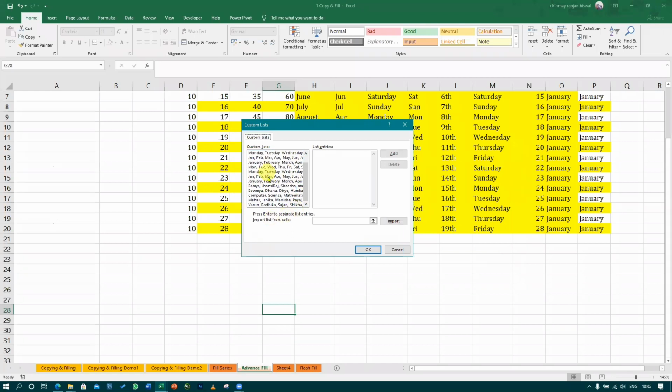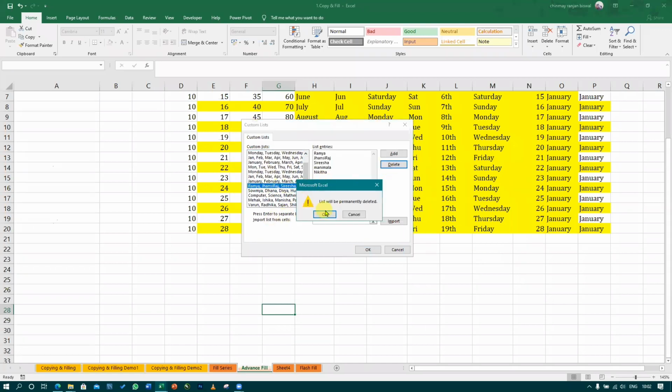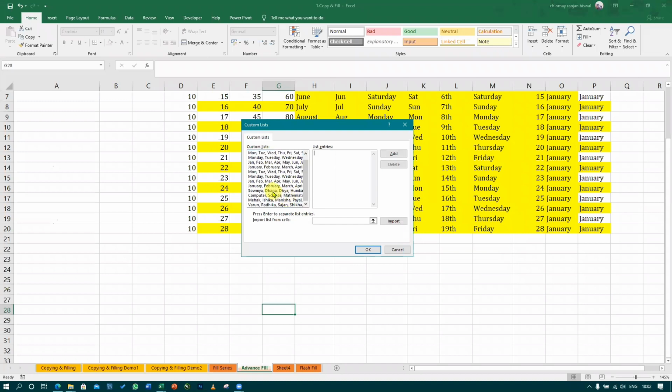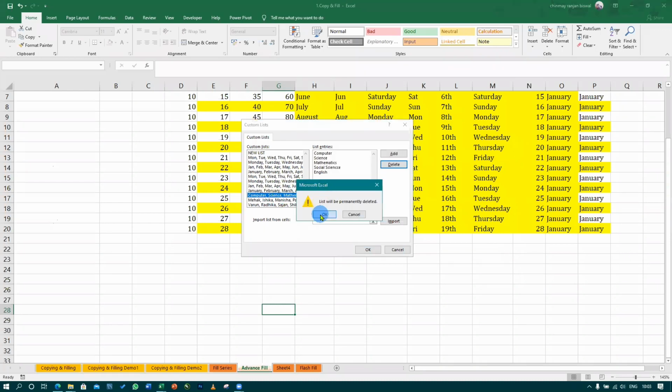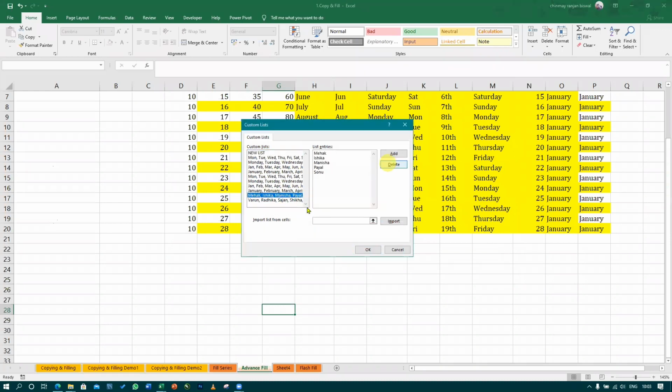Can you see it? Delete the previous ones because I don't need all of them. See, January, February, everything is filled here only. That is the reason it is giving you those results. Understood? So if you want to create your own, you just need to fill it.